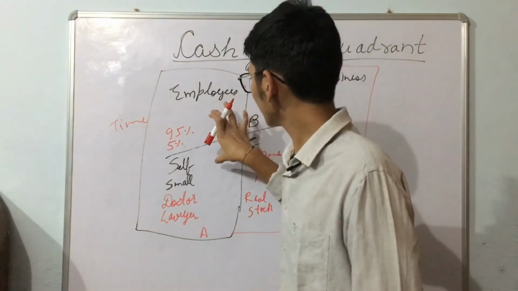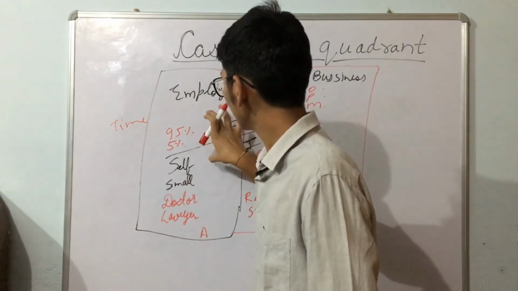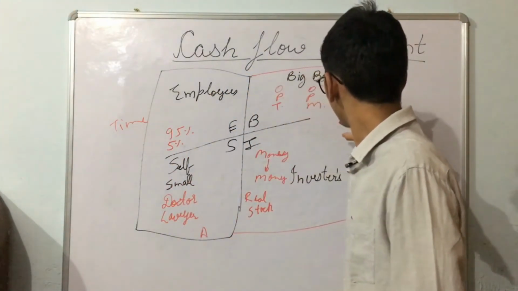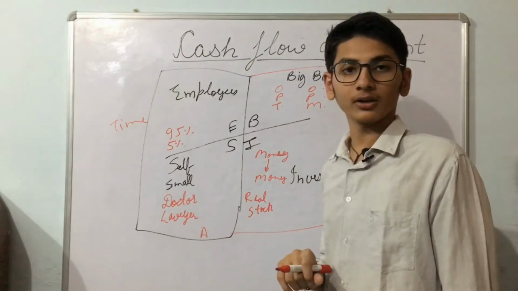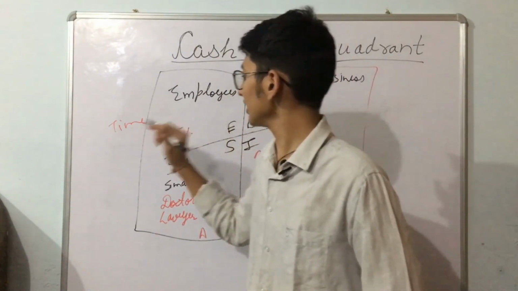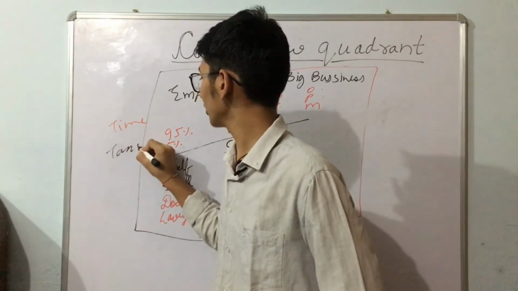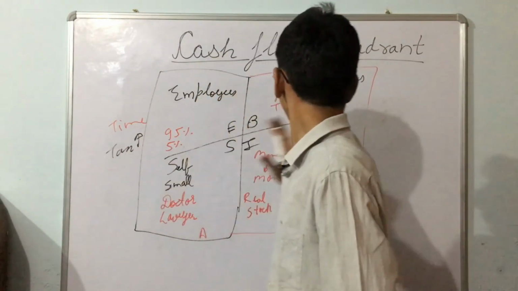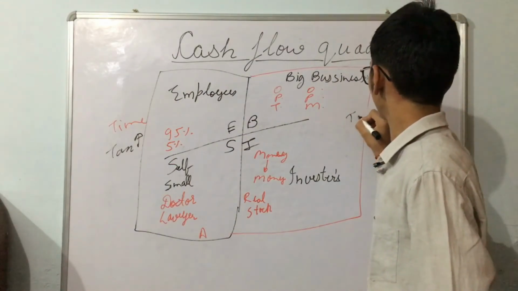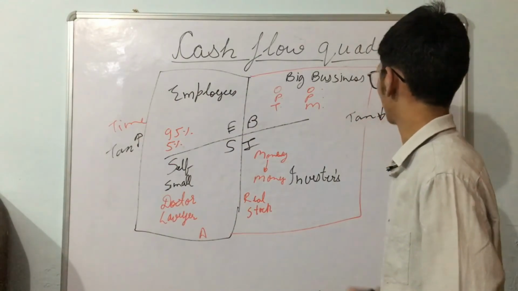The people on the left side have less money compared to the right side. The people on the left side generally pay more taxes to the government on their earnings as compared to the people on the right side, who pay less taxes on their earnings.